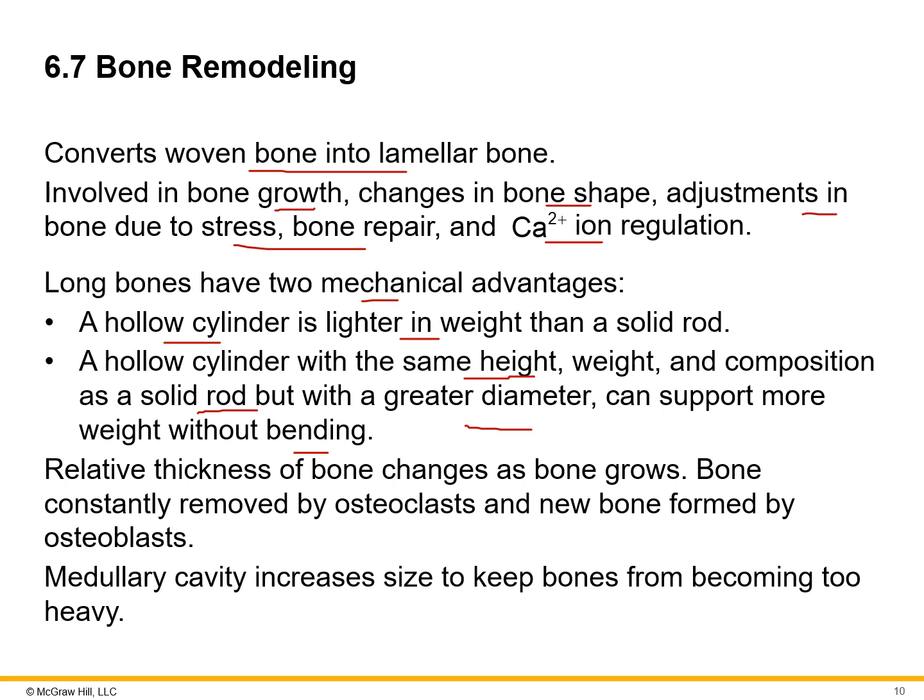So the relative thickness of the bone changes as the bone grows. It constantly is removed by those osteoclasts, and then new bone is formed by the osteoblasts. And that medullary cavity increases in size to keep the bones from becoming too heavy. Otherwise, if it just kept adding on and adding on, it would be too hard for the skeletal system to support. So it's important that those clasts are breaking down the bone that was initially laid down to make that cavity much larger to keep it light.